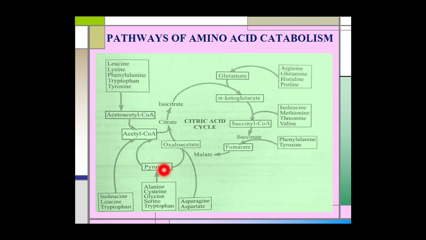These amino acids are first degraded to pyruvate, and then pyruvate gives rise to acetyl coenzyme A. Five other amino acids that on degradation give rise to acetyl coenzyme A or acetoacetyl coenzyme A are leucine, lysine, phenylalanine, tryptophan, and tyrosine. One more amino acid, isoleucine, on degradation also gives rise to acetyl coenzyme A. In this lecture we will study the degradative pathways of these 10 amino acids.